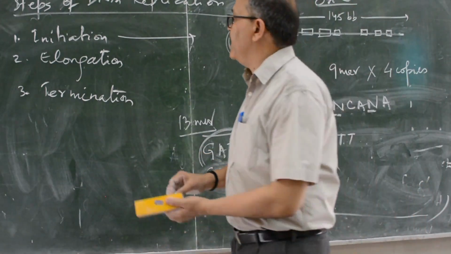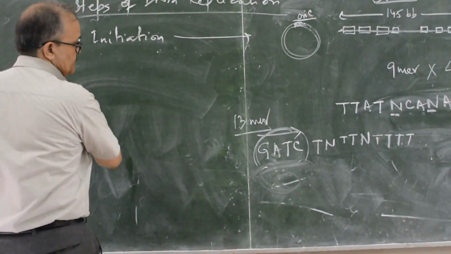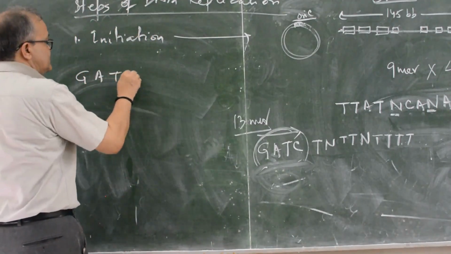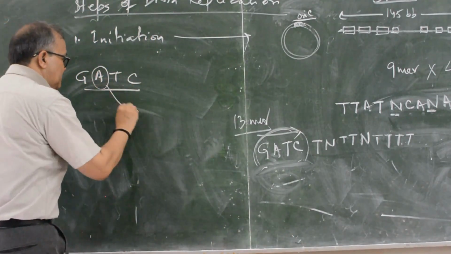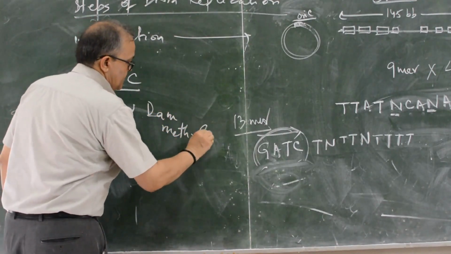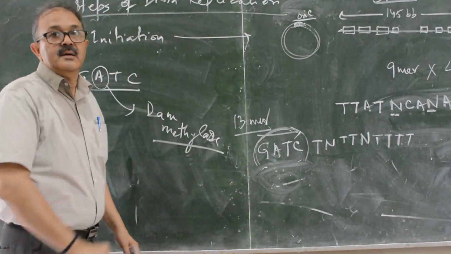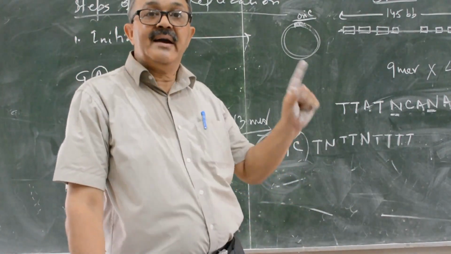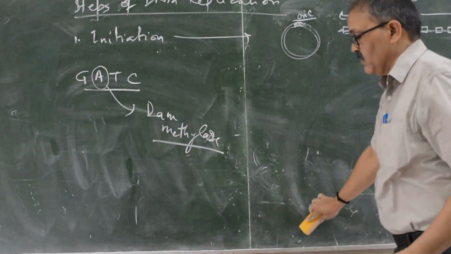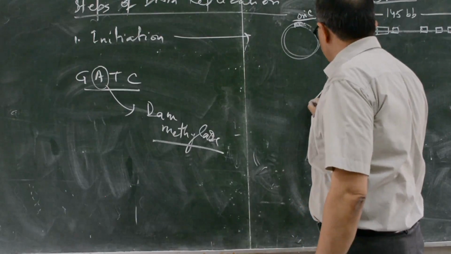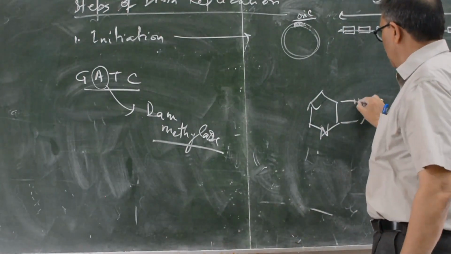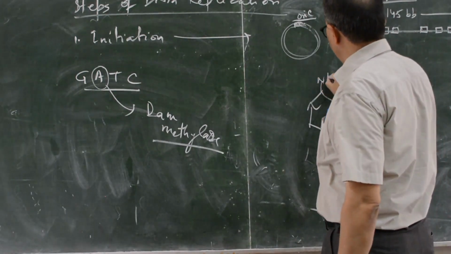Why is it very, very important? Because it has been observed that in GATC, the A is methylated by DAM methylase. It methylates the adenine. How? You see here. This is the adenine structure. Nitrogen, amino group, NH2.